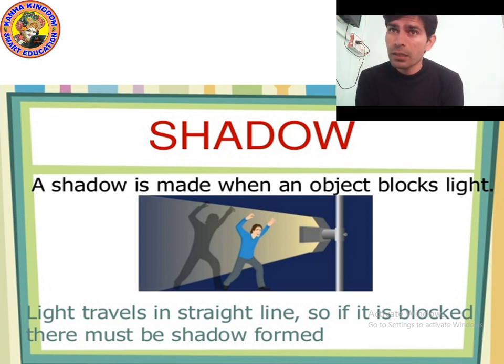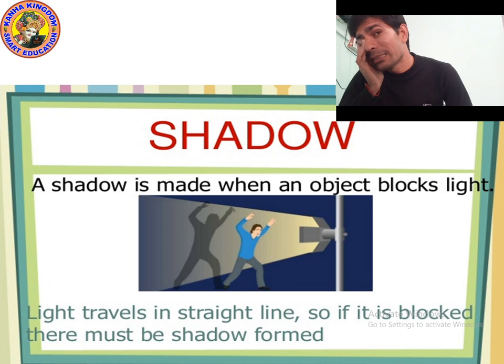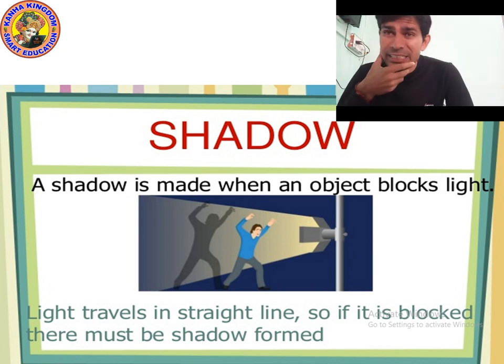As you can see in the picture, a man is standing in front of the light source, so the light is falling on the man. As we know, a human is a non-luminous object and it is opaque.